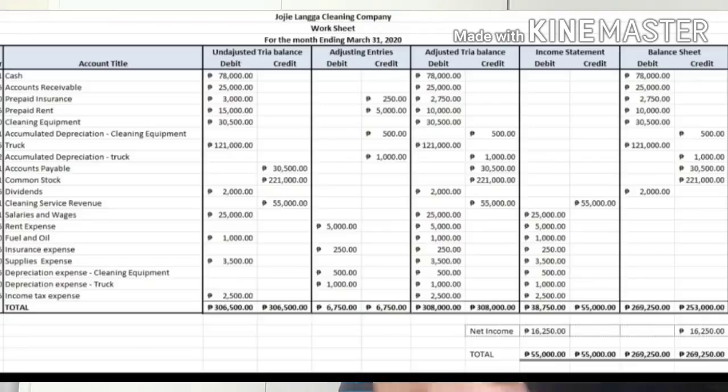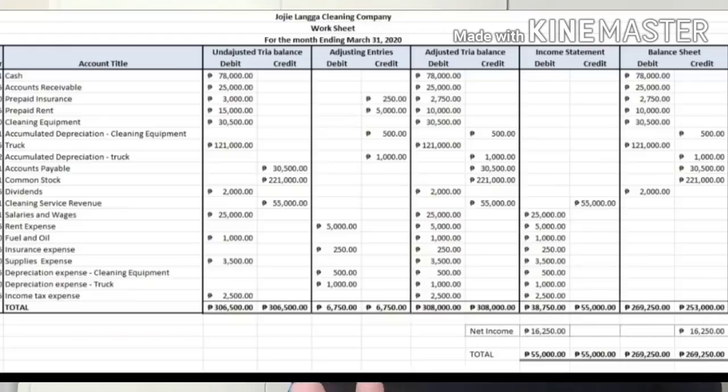And then we will just move forward, or select the accounts that will become part of the financial statement called the income statement, and those accounts that belong to the balance sheet accounts. So I'll show you this worksheet where we can make the adjusted trial balance very easily.